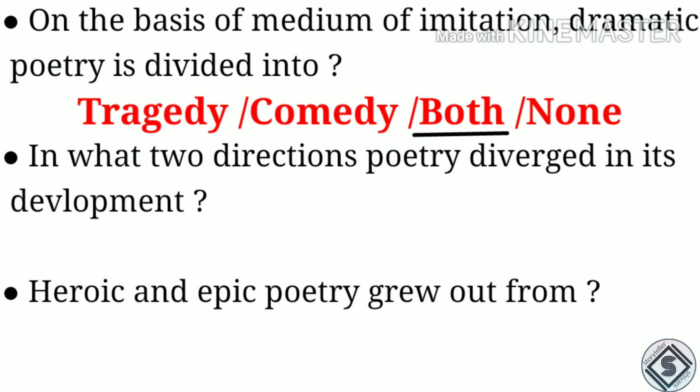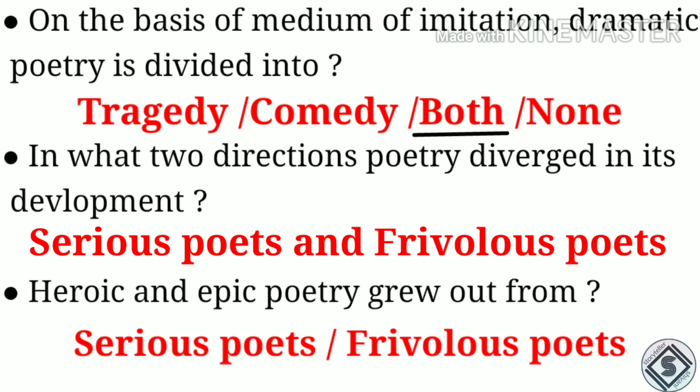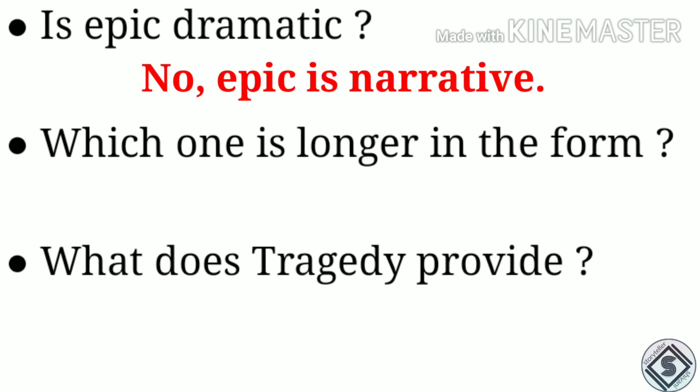Next question, in what 2 directions did poetry diverge in its development? So it diverged into serious poets, those who used to imitate nobles, and the frivolous poets, those poets who imitated the general. Next, heroic and epic poetry grew out from serious poets, frivolous poets or both. So the answer is serious poets. Next, is epic dramatic? So the answer is no, epic is narrative.